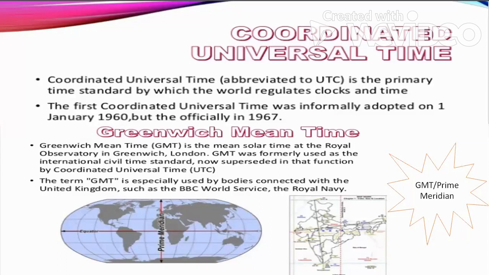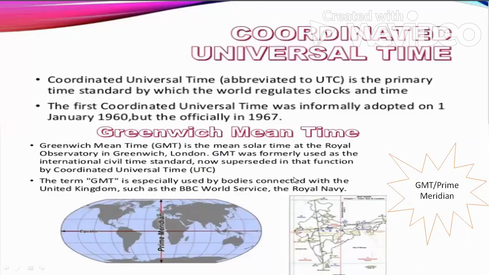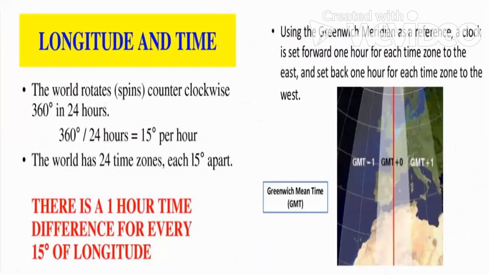But one thing is that Greenwich Mean Time ceased to be used. What was started in 1960 was the term Coordinated Universal Time. So now we say that India is 5.5 hours ahead of UTC. We don't say that India is 5.5 hours ahead of GMT. We say it is 5.5 hours ahead of UTC. So Greenwich Mean Time is the time zone, but UTC is the time standard.